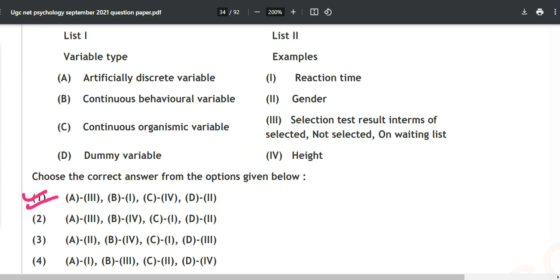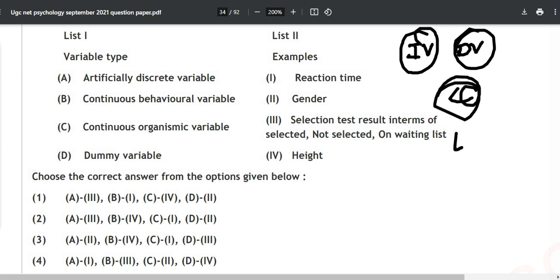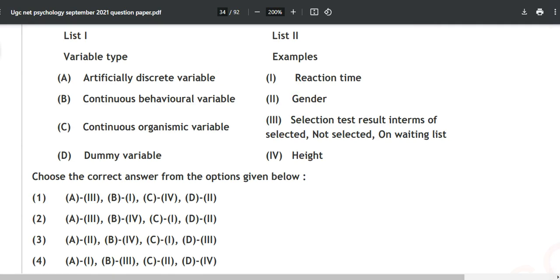Do you need to study this? No, you don't need to study this if you apply some common sense. And of course, you should have some knowledge about IV, DV, confounding, and extraneous variables. This much knowledge is enough, and this is just a tough question, we can say, which is most likely not to repeat again. But just remember, dummy variable is your gender.